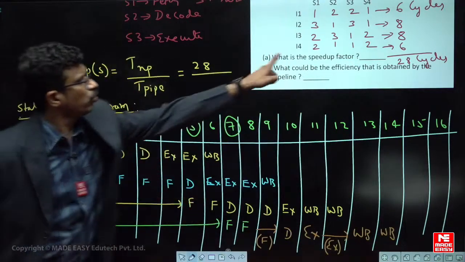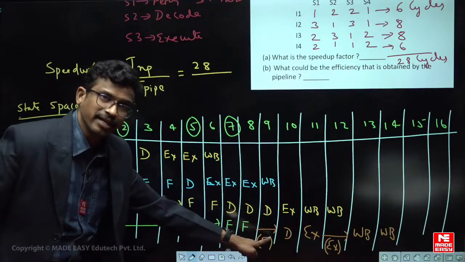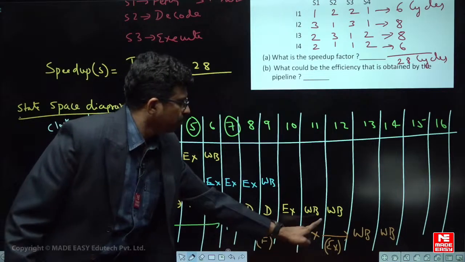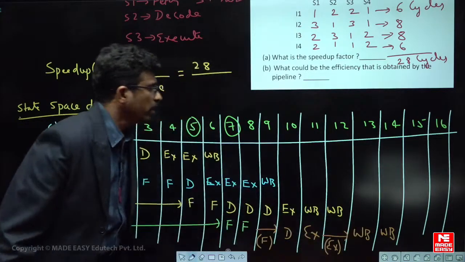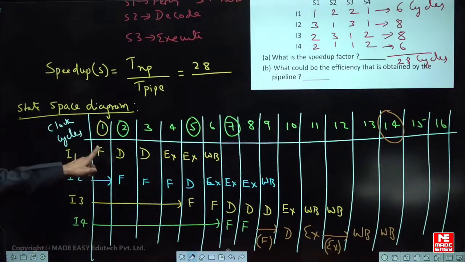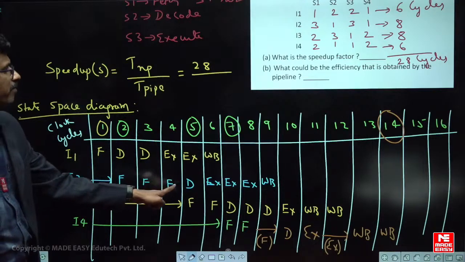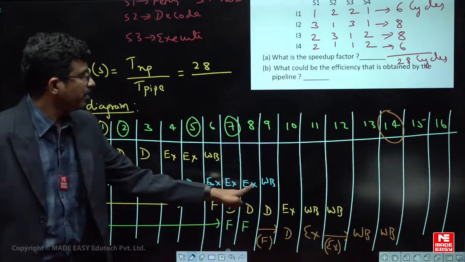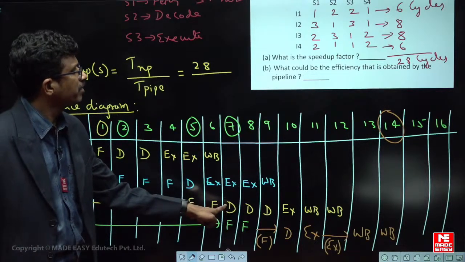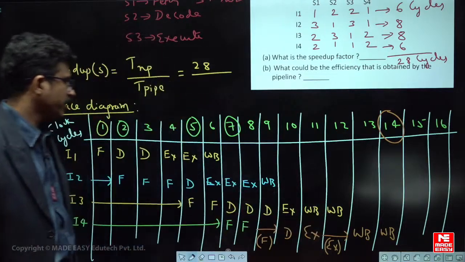So 2, did you understand? 2 1 1 2 2, okay. But because of this one extra delay, the next one is 1, okay, but because of this one it has been delayed. So total how many cycles are required? 14 cycles are required, got it. You check it once again: 1 2 2 1, next one is 3 3, okay, 1 3 1, next one is 2 and this is 3 3, and this is 1 and 2, that is correct, okay.